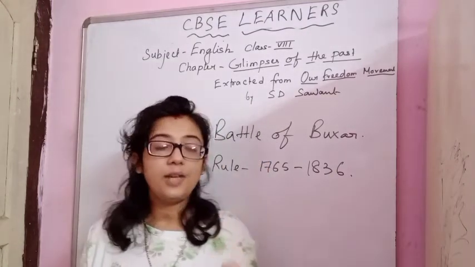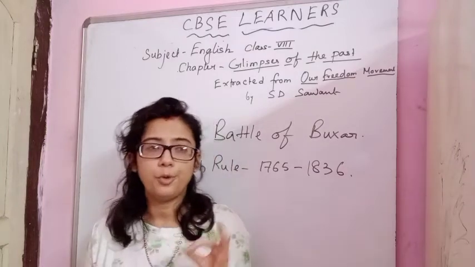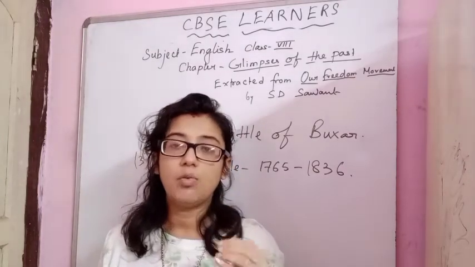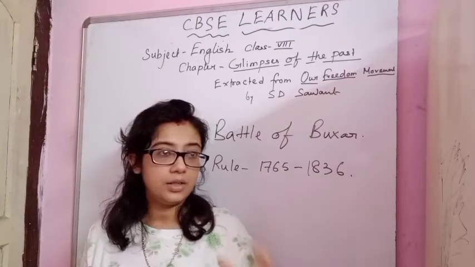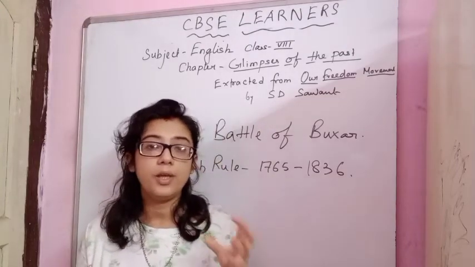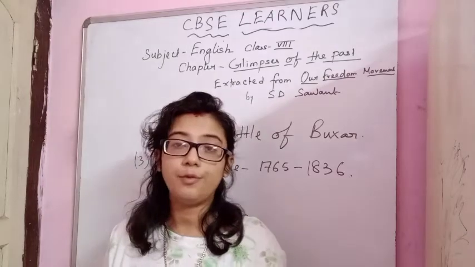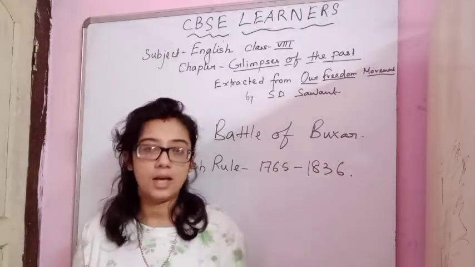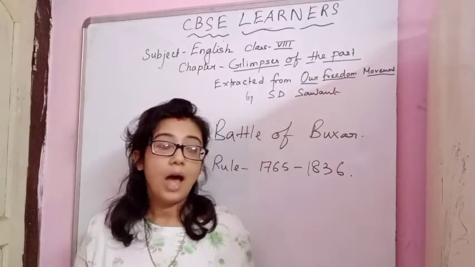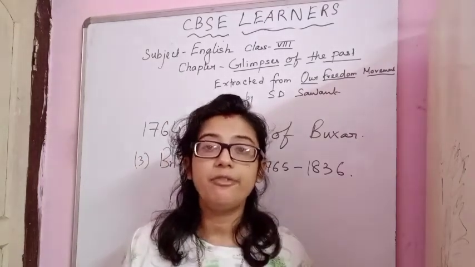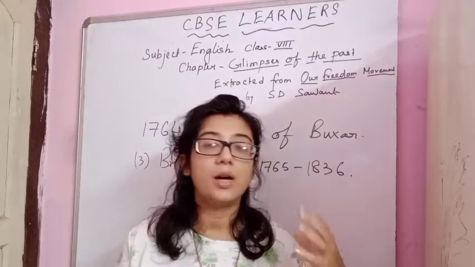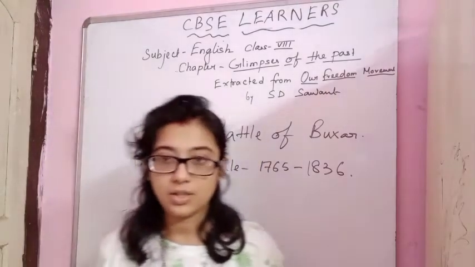Most of you know about sati. Sati was a tradition where the wife used to be burned alive at the funeral of her husband. How can they burn a living person? And the saddest thing about that time was child marriage.